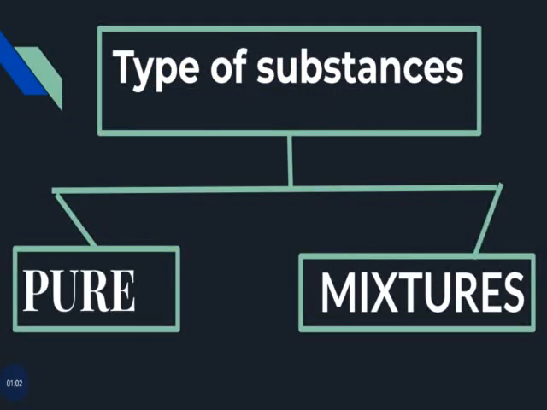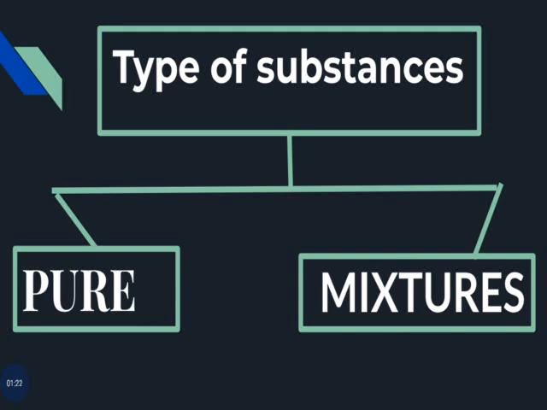Substances are divided into two types. One is pure substance and the other one is mixtures. Mixtures we can also call impure substances. So types of substances, there are two, pure and impure, or you can use the word mixtures.